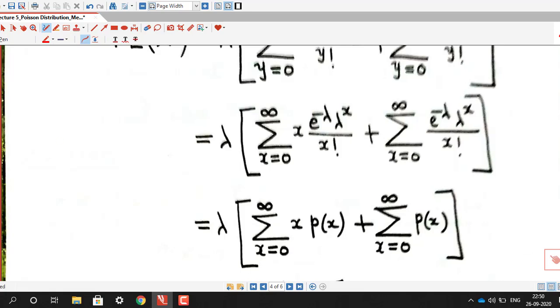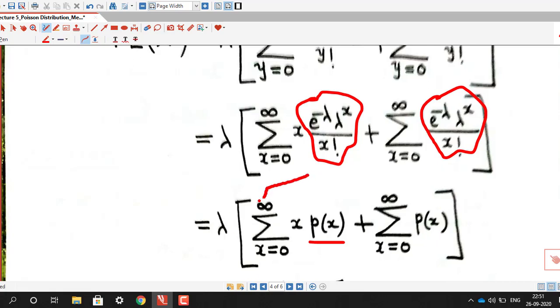Now if you observe this, this is nothing but the probability mass function of a Poisson random variable. So we replace this by p(x), and this is again the probability mass function, so this is also replaced by p(x). Now this is the definition of mean or expected value of a discrete random variable.